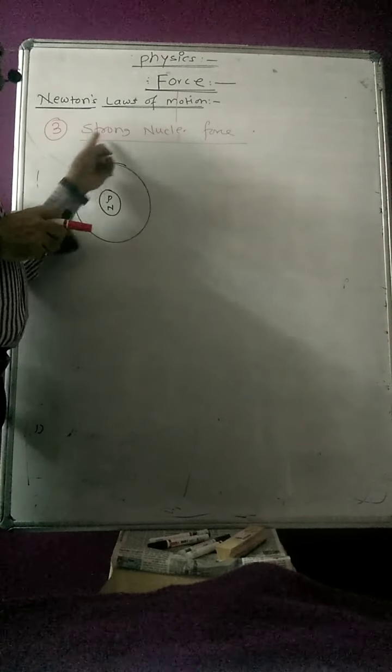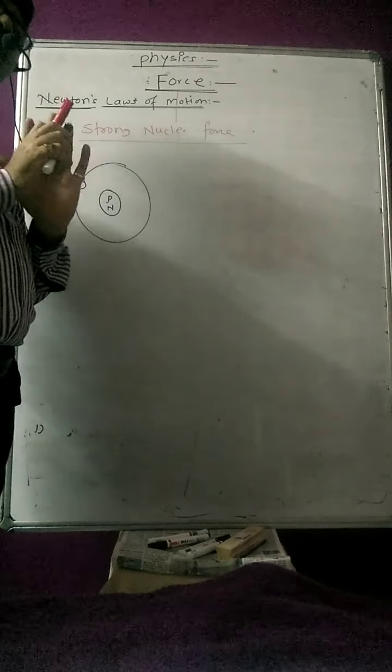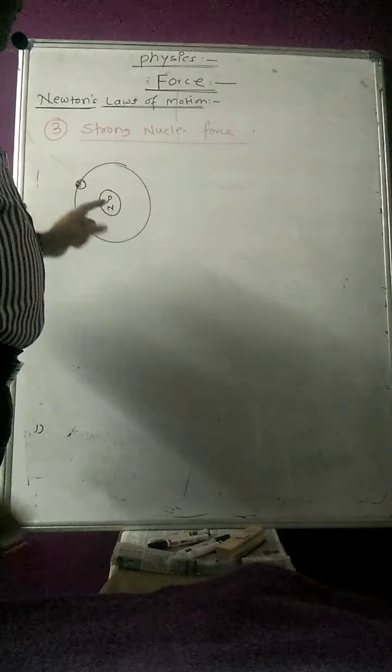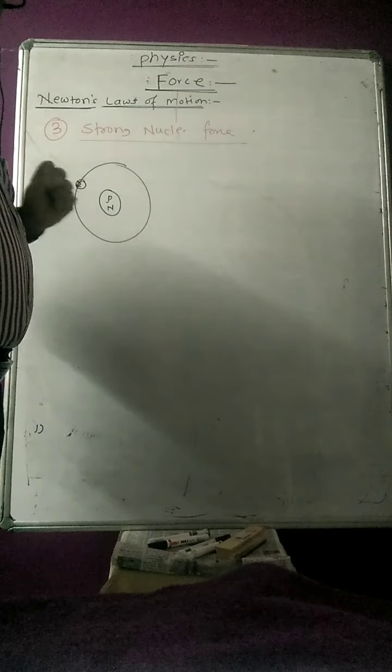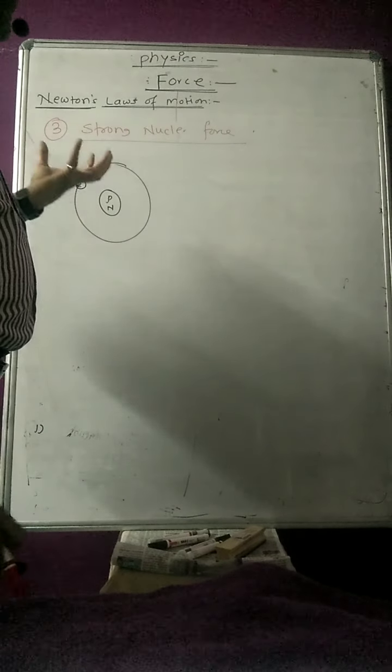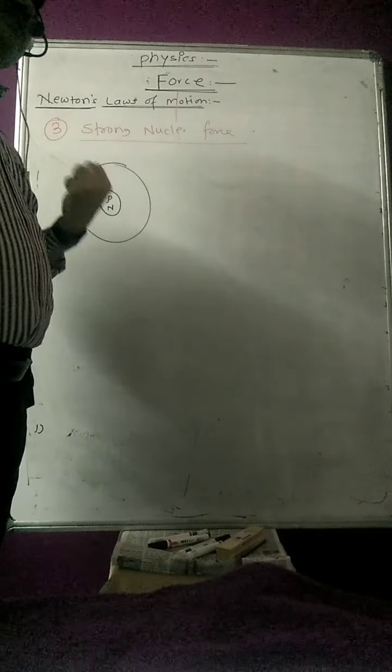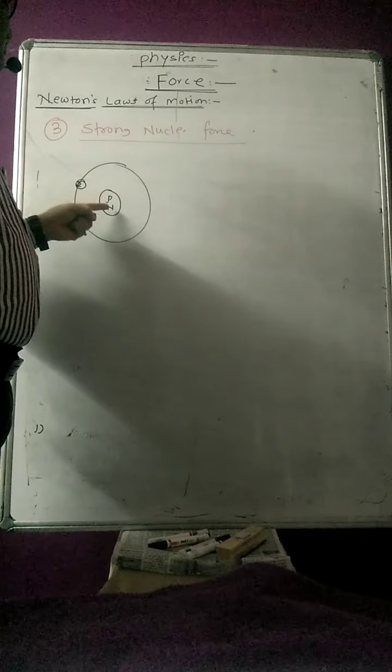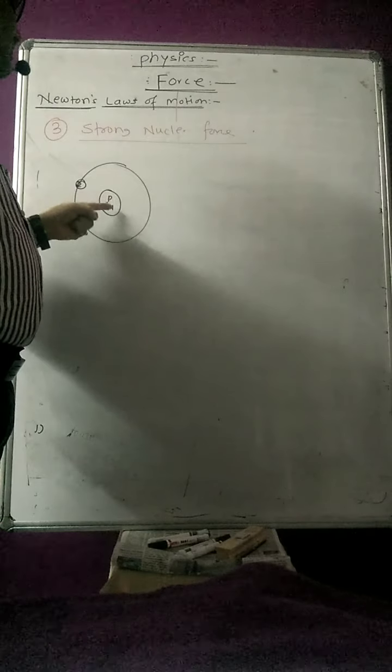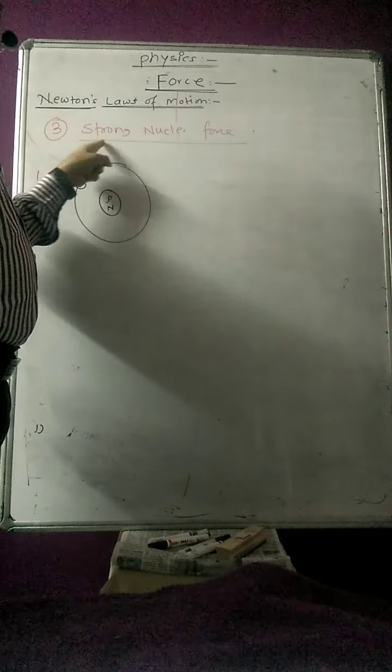The force that exists between any two protons, or any two neutrons, or a proton and a neutron is called the strong nuclear force. Here, in the strong nuclear force, electrons are not involved. It is only inside the nucleus. Because of this force, the atom is in a stable condition. The force exists between two protons, two neutrons, or a proton and a neutron, so it is always in pairs.